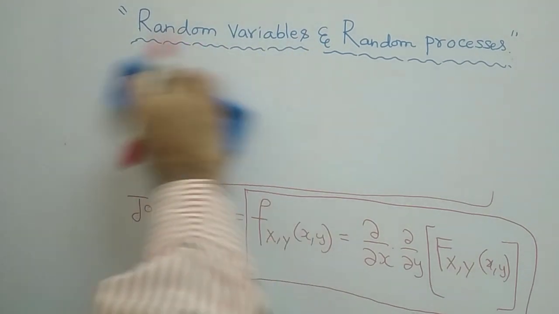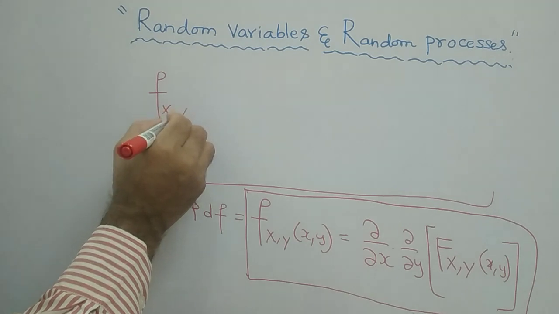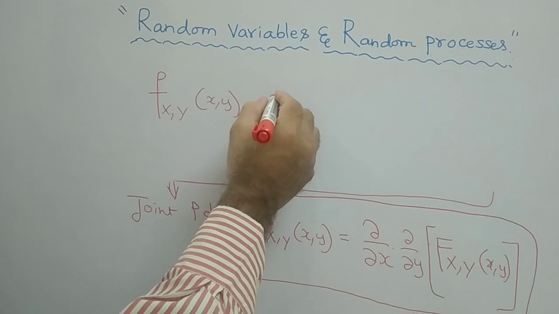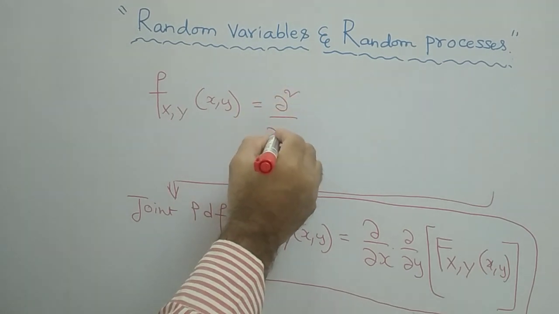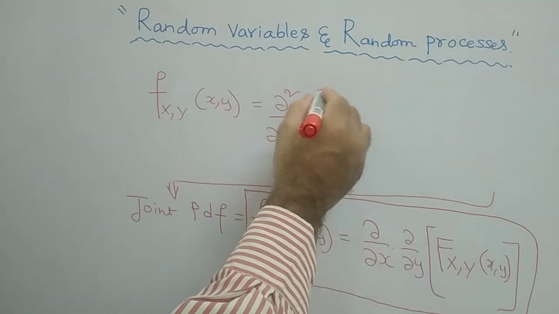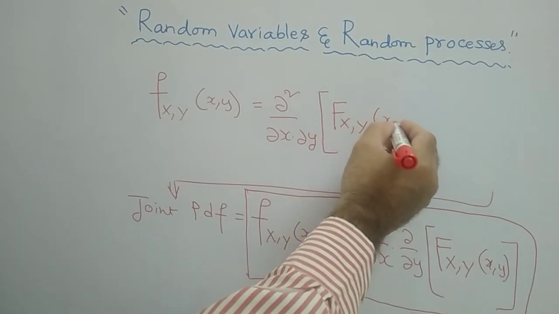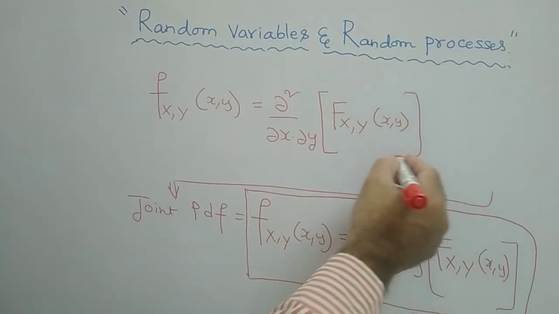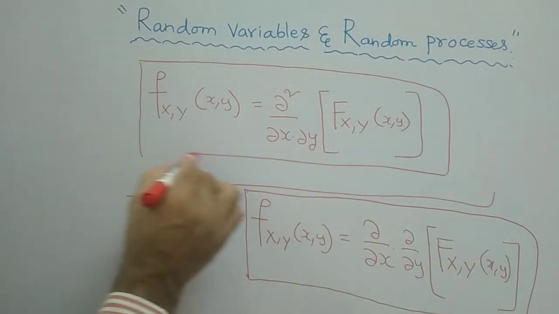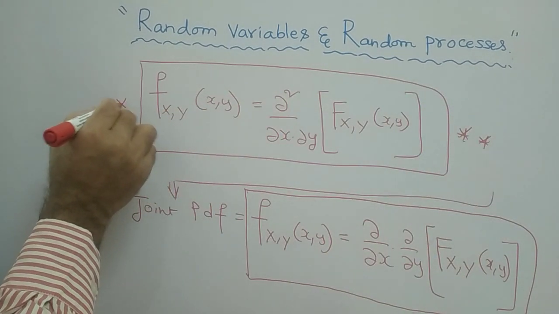It is given as small f_XY(x,y), which is equal to, furthermore, del square by del x del y of capital F_XY(x,y). You can close the bracket like this. This is the definition of a joint PDF. Clear? This is the definition of a joint PDF.